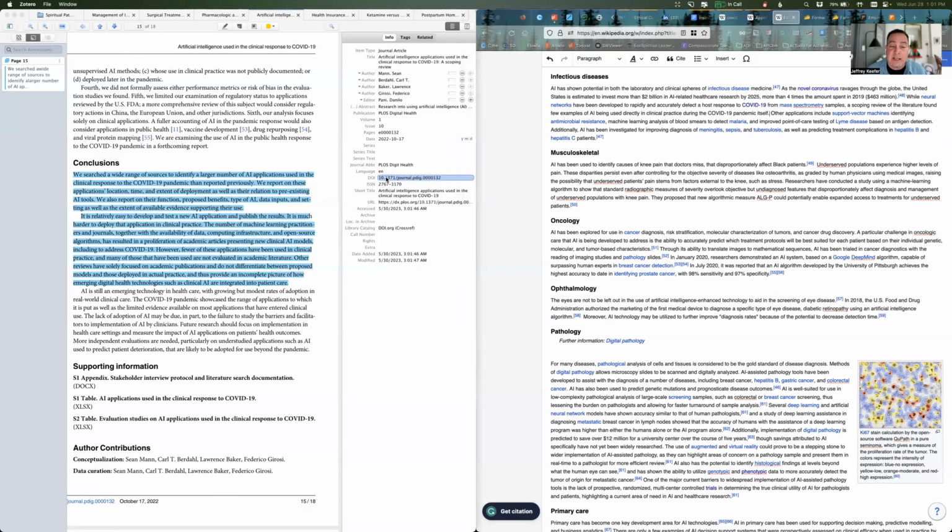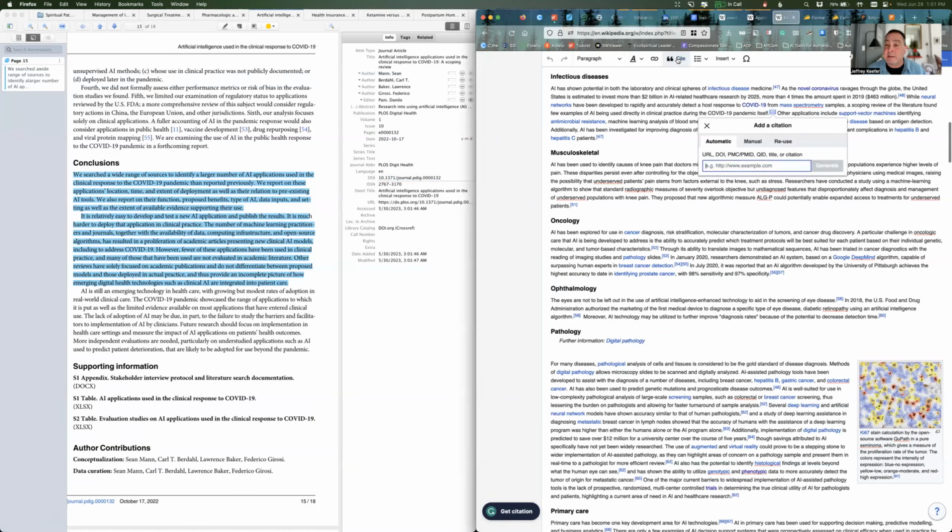The easiest way to cite is to grab the DOI. I'm using a wonderful program called Zotero. It's used to help me to manage my PDFs and my references. So I'm just going to copy the DOI. I'm going to come right after my sentence, literally right after the period. I'm going to click the cite button. I'm going to paste my DOI.